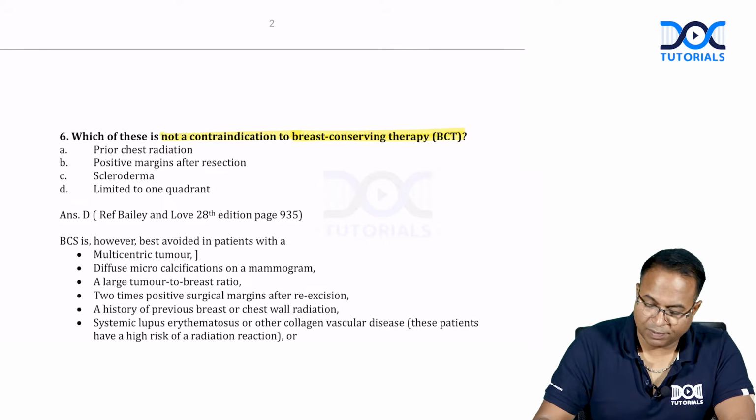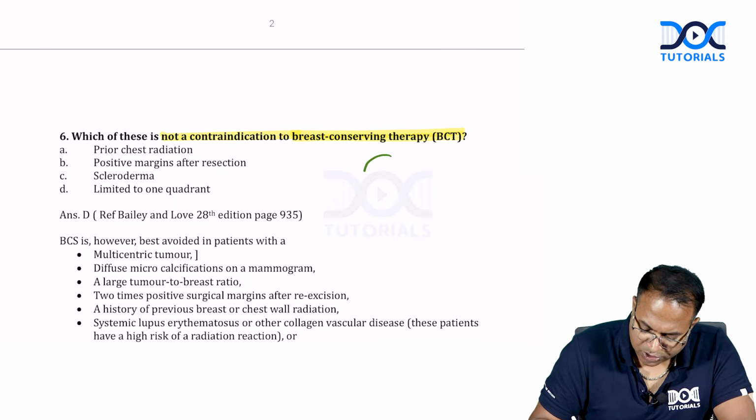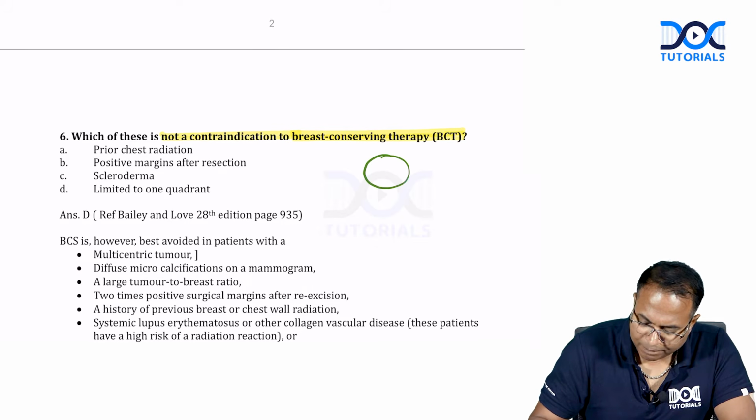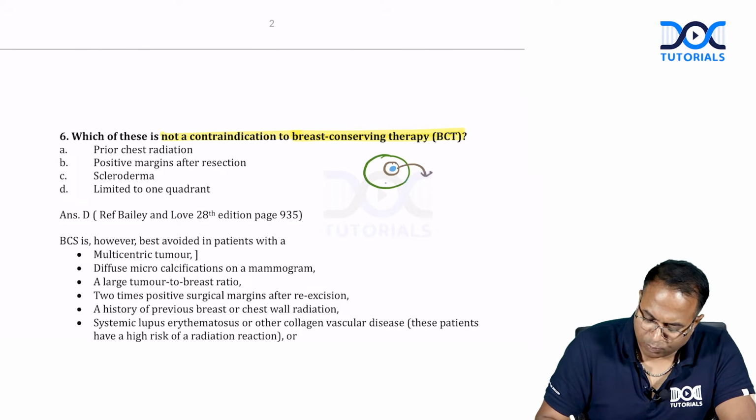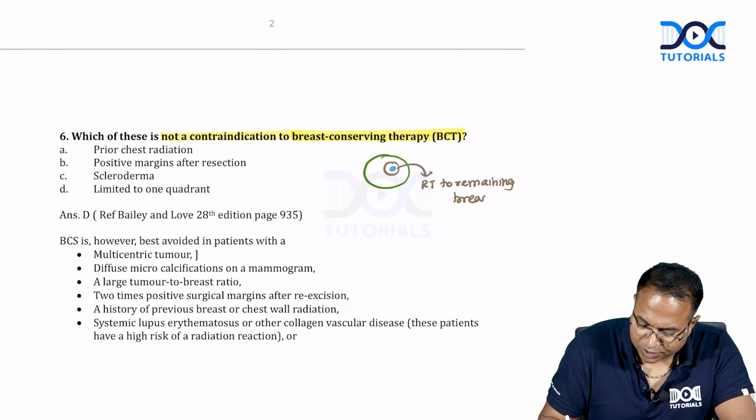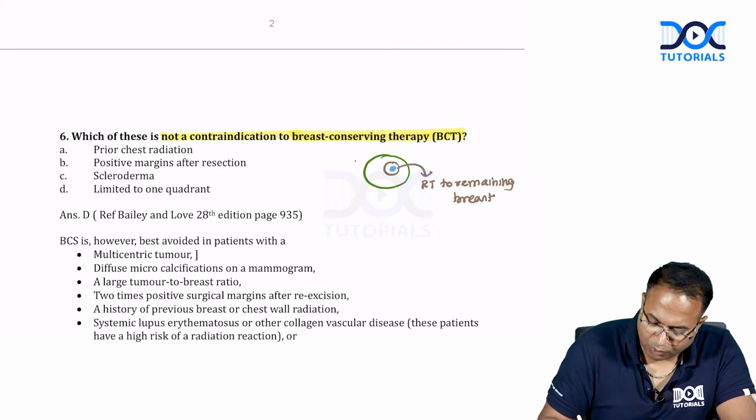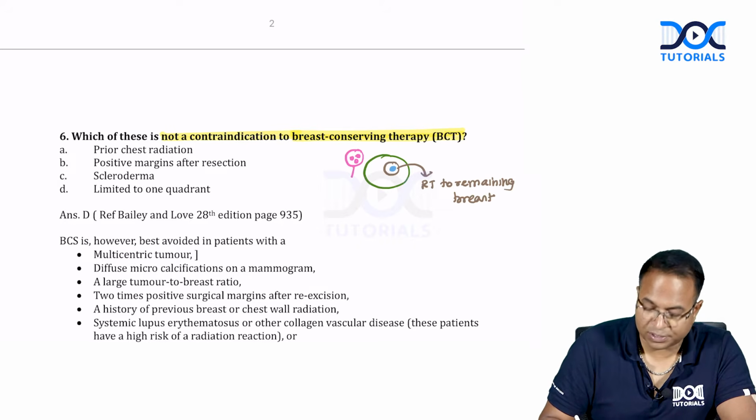So, breast conservative therapy is a surgery in which, if there is a tumor, we do a wide local excision of the tumor like this, followed by radiotherapy to the remaining breast. And if there are nodes in the axilla, if no nodes, we do sentinel node biopsy.